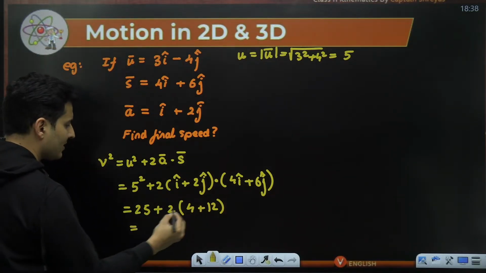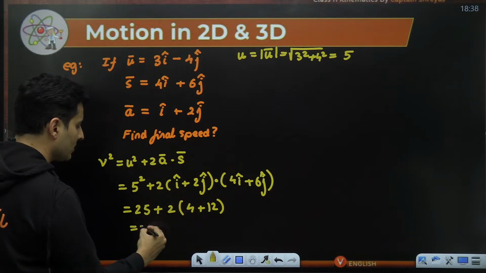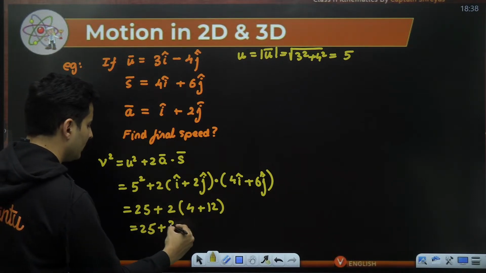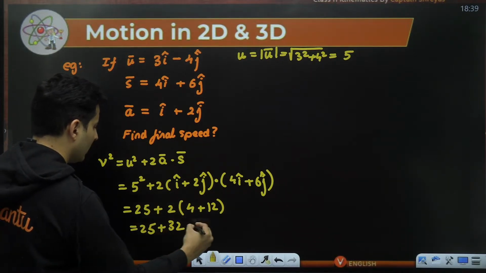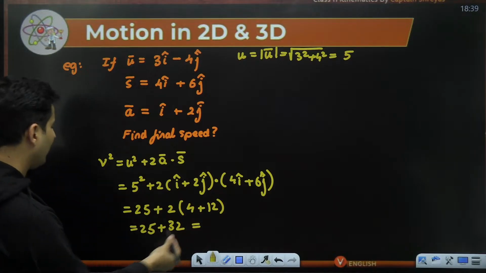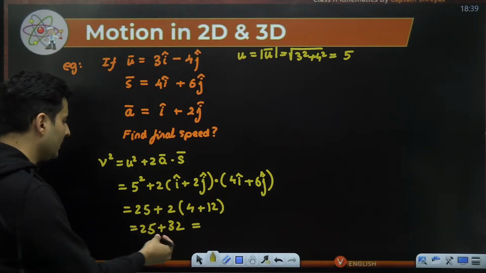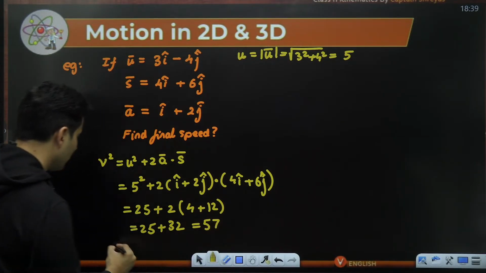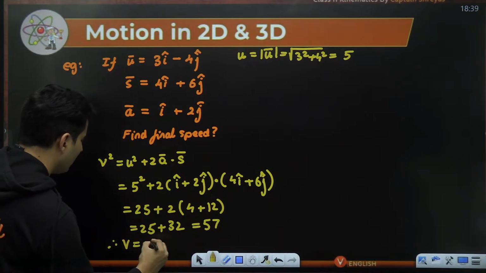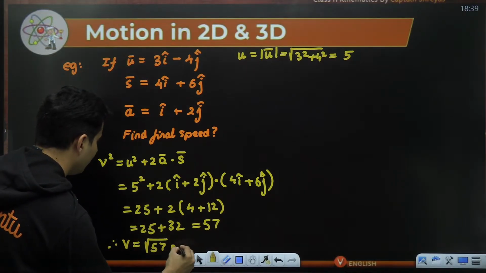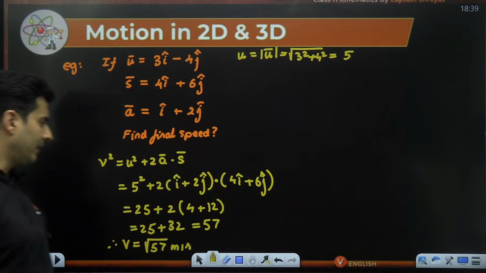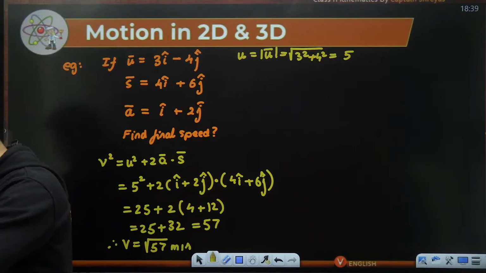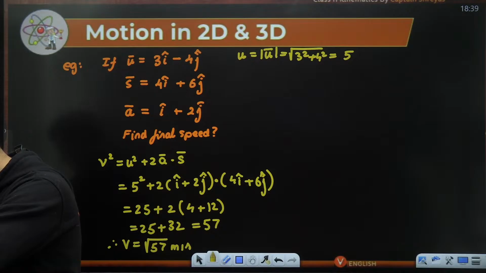So 4 plus 12 is 16, 16 twos are 32. So therefore it will be nothing but 25 and 32, that is 57. So the speed will be root of 57 meters per second. That is the right answer. Everybody with me? Root of 57, not 73. Just check it out.